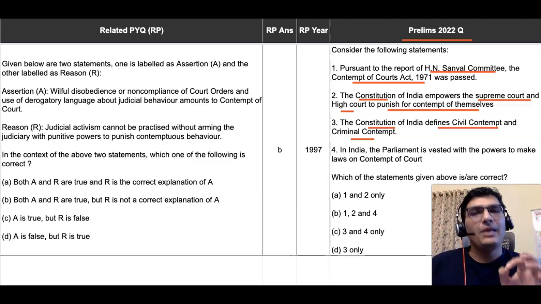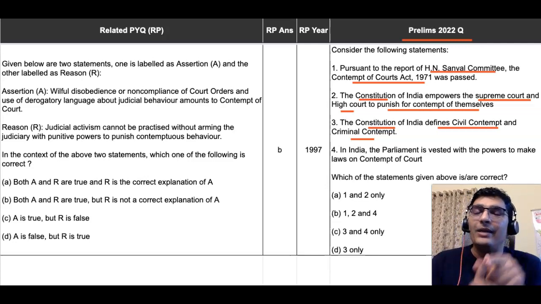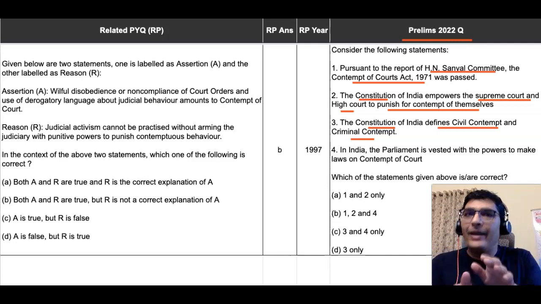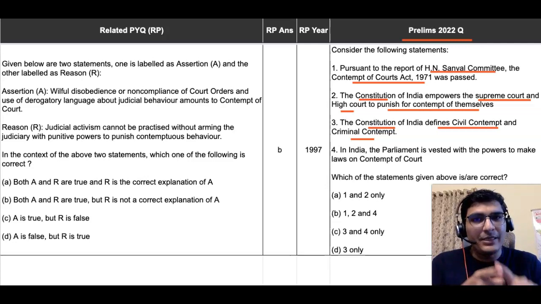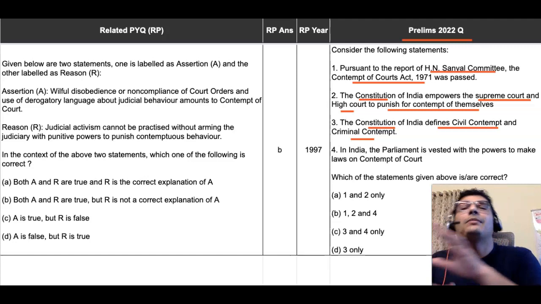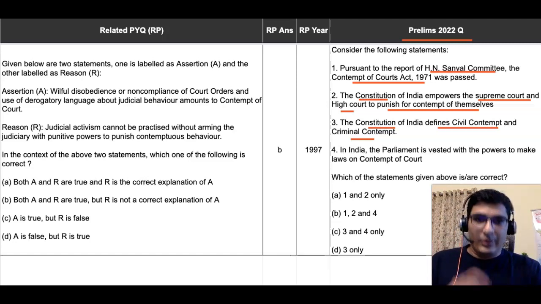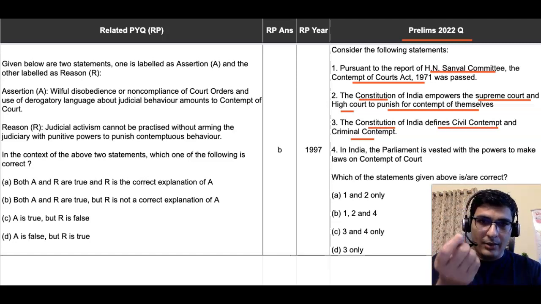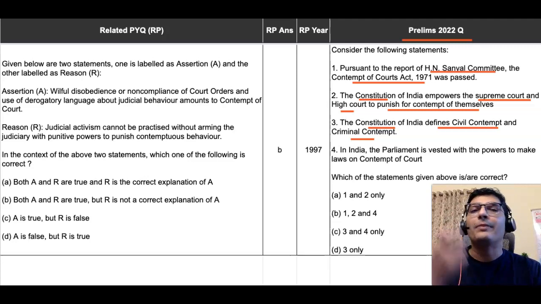So this basically means that the third statement will not exist independently of the second statement. If the third statement is true, it has to be the case that the second statement also is true, right? This deduction is going to help us in solving this question. This is a very important thing to understand.